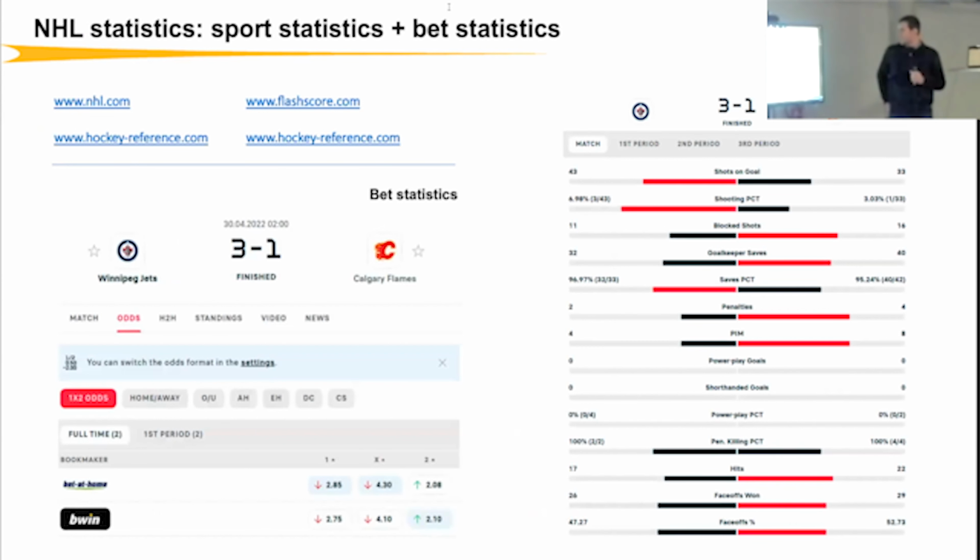So the first step for us, how to do that, is of course the data. We can go to different websites where we can see different sports statistics. For example, here you can see how the sports statistics for hockey look. It includes goals, shots, saved goals, and so on. And additionally, as compared to other guys, I also collect the bet statistics. Bet statistics are just the odds from different bookmakers. And by combining these 2 statistics, we can do interesting things.